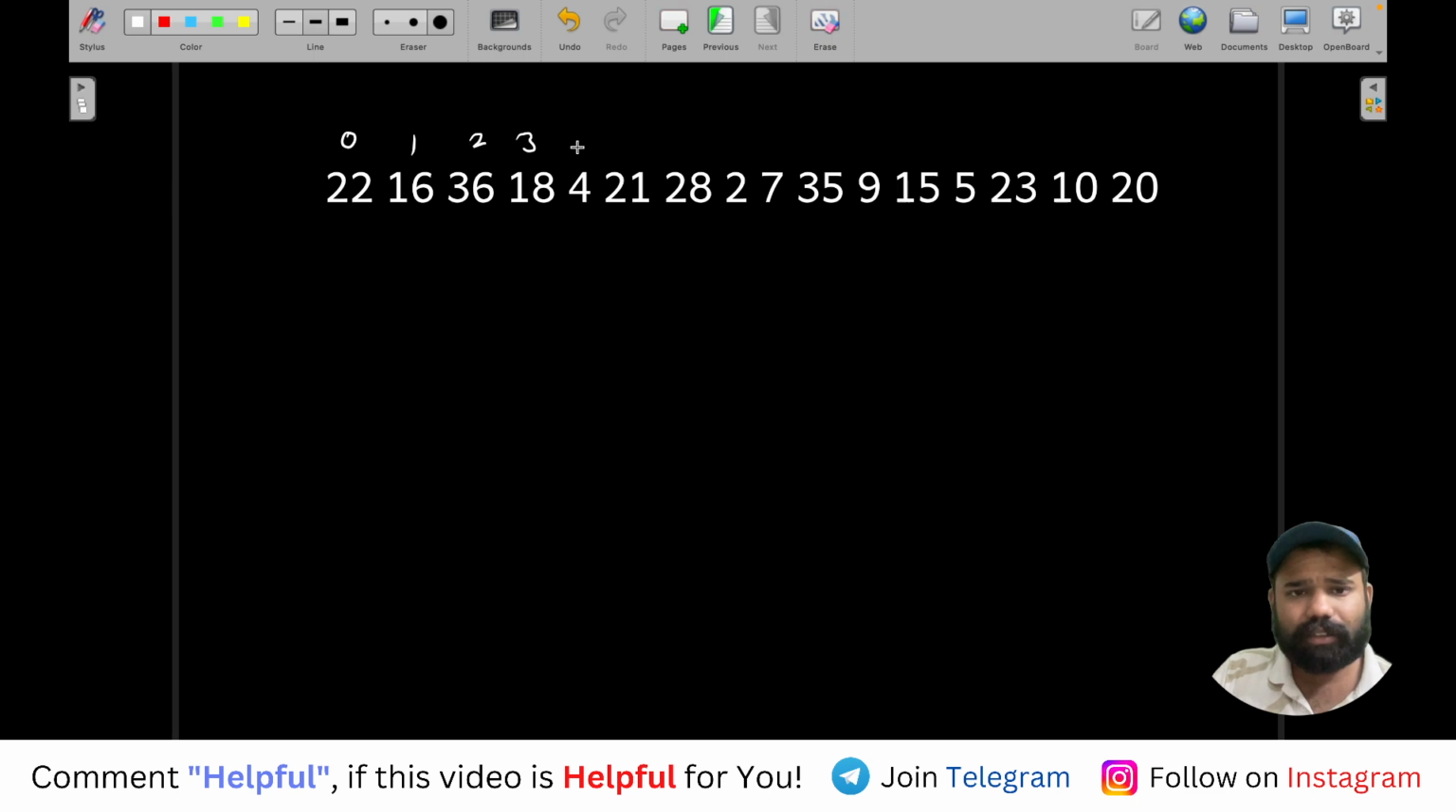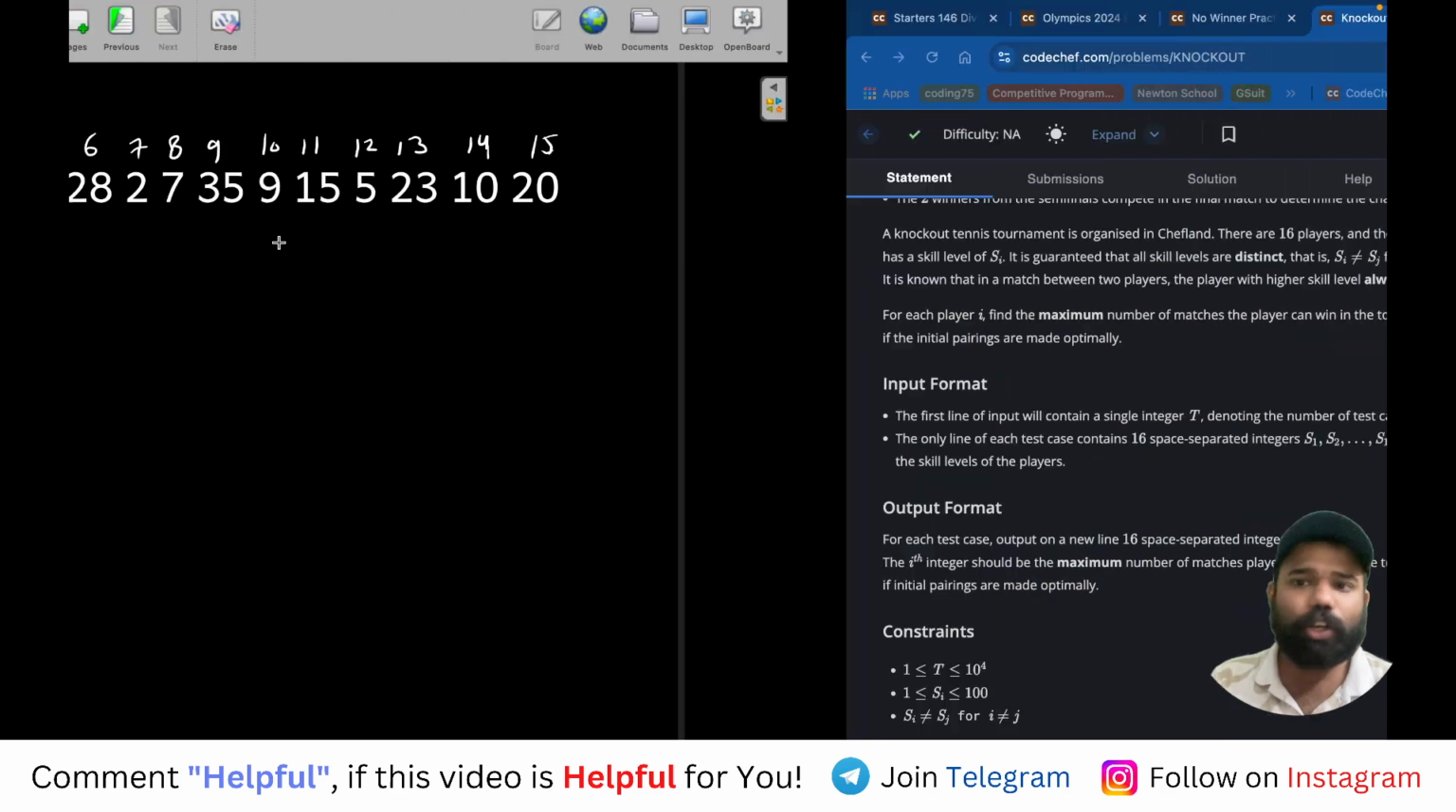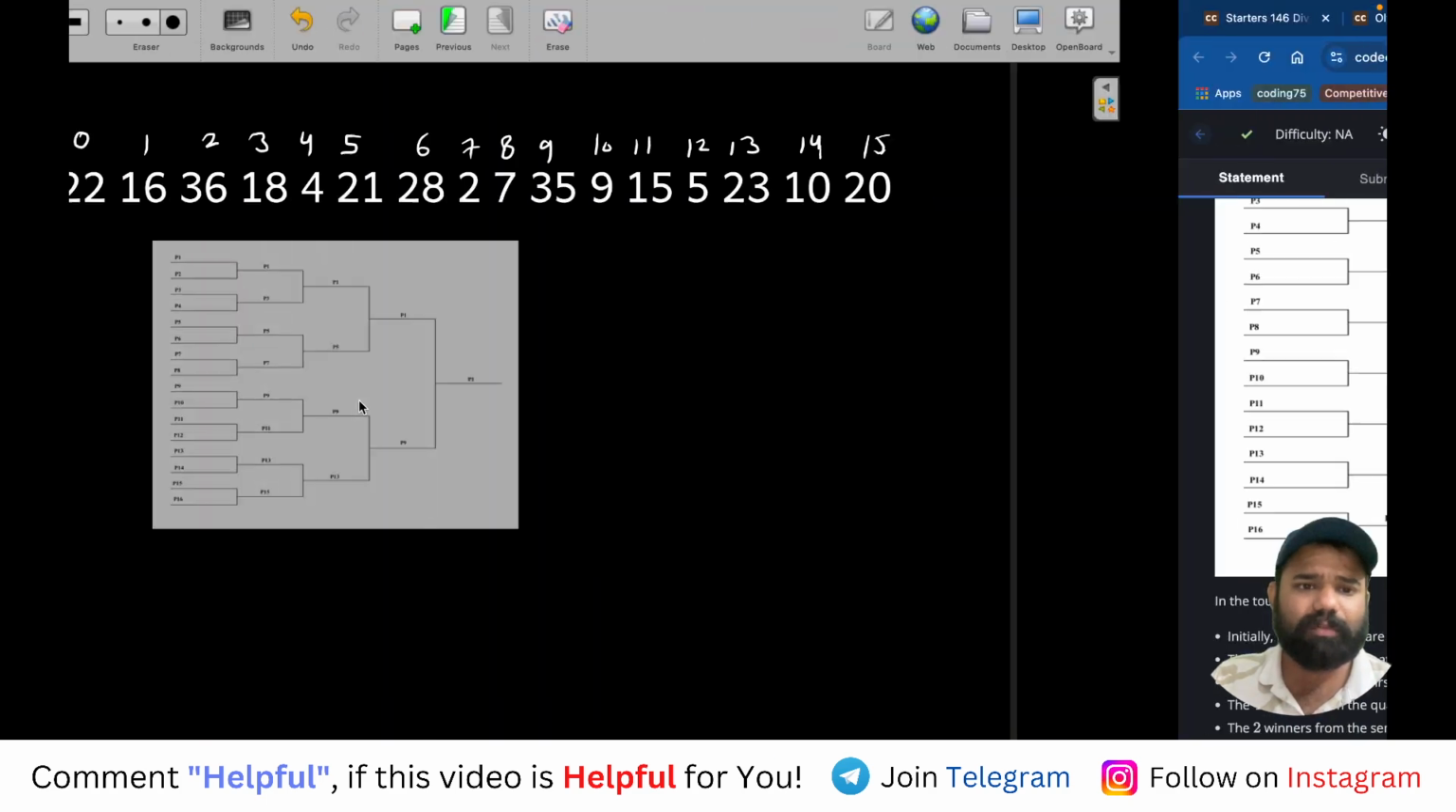Okay, like this. Now the thing to notice here is that we have this array. You have to find the maximum number of matches that a person can win, right? And how the matches will be held? The matches will be held like this.